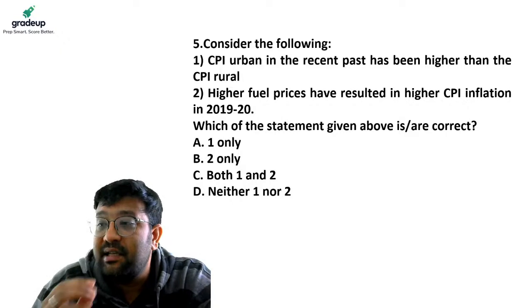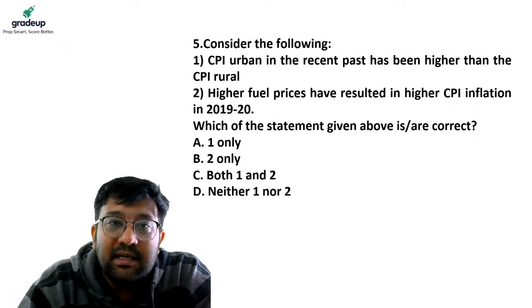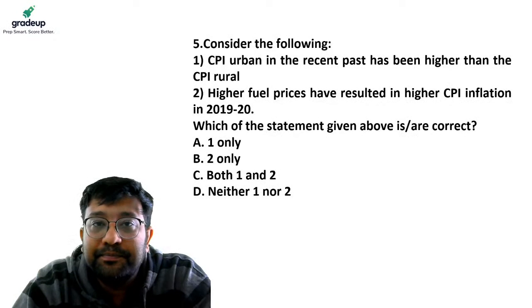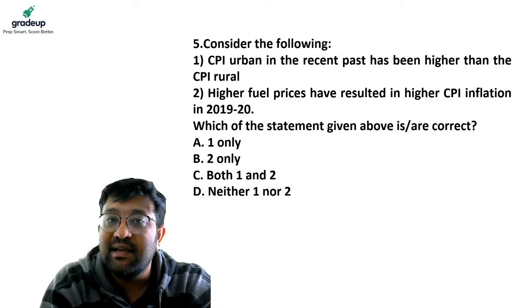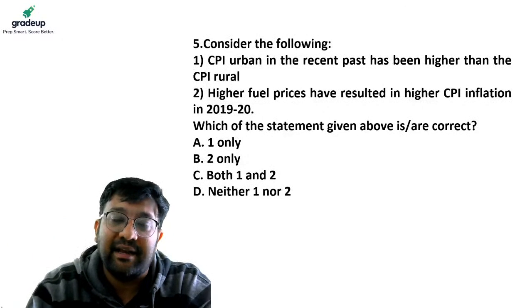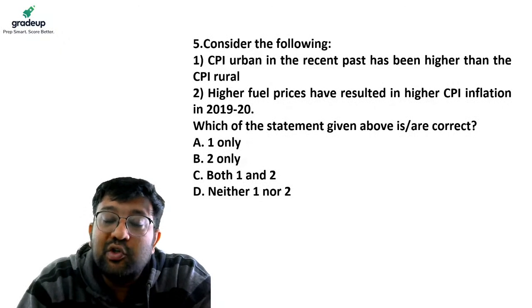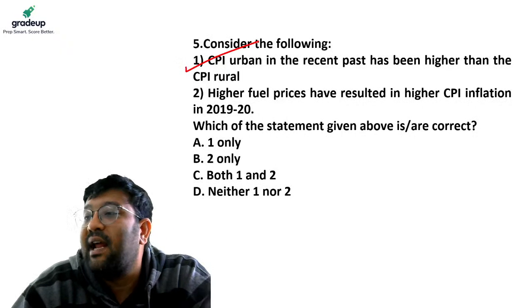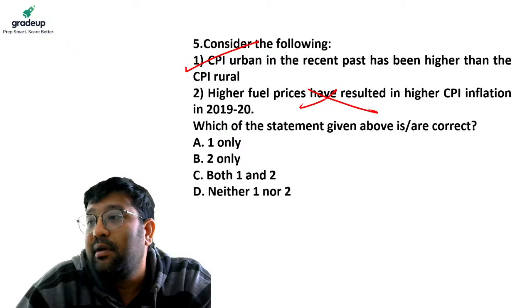So let me just answer this question for you guys. The consumer price index basically tracks inflation in India. The price rise at consumer level in India is calculated by the consumer price index. Now, it is true that the consumer price index of urban areas has seen higher levels than rural India. So statement 1 is right. But statement 2 is wrong.